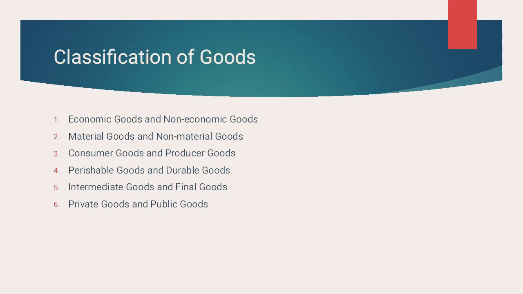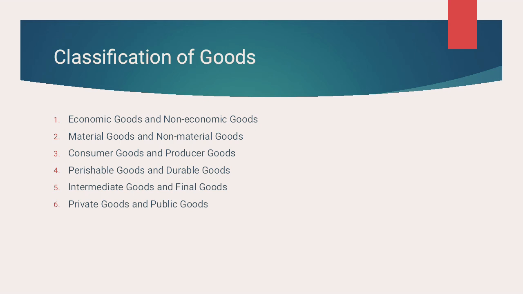Third, consumer goods and producer goods. Consumer goods include all those goods which are used directly to satisfy human wants. For example, food, clothes, books. These are directly satisfying the consumer, so these are known as consumer goods.